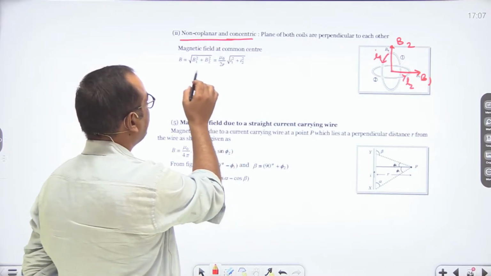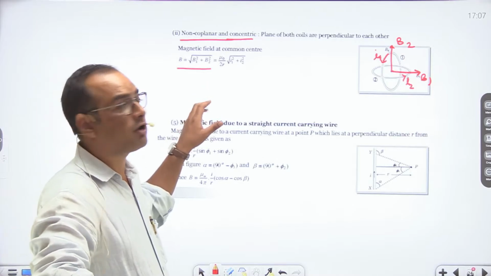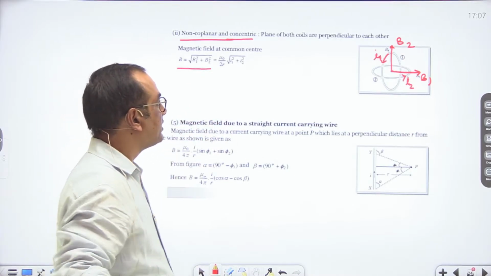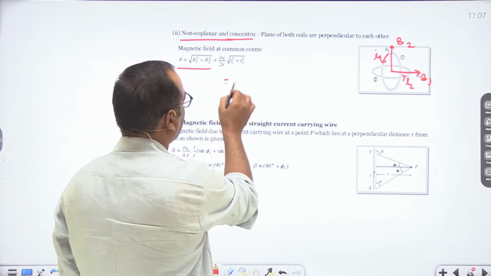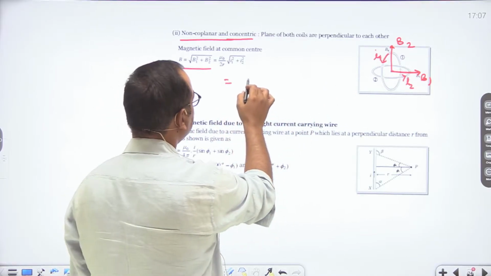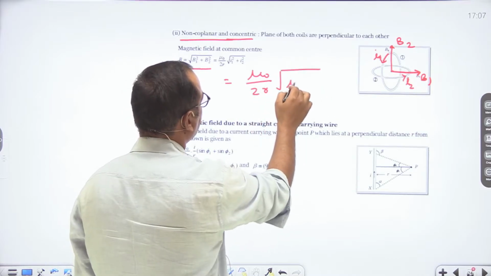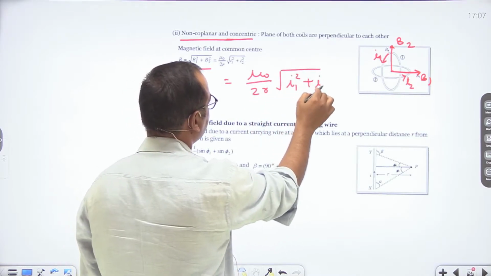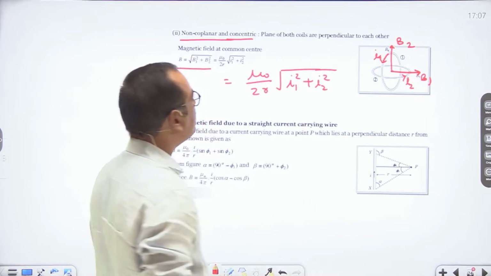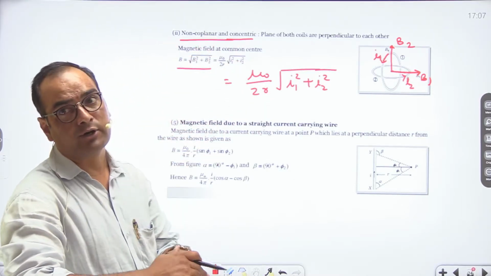It means resultant magnetic field can be calculated by using the formula B is equal to root of B1 square plus B2 square. So we can say here radius is same for both the circular loops. Radius is same, so it is mu naught upon 2r, and current will be equal to root of I1 square plus I2 square. So this is the general concept for non-coplanar and concentric circular loops.